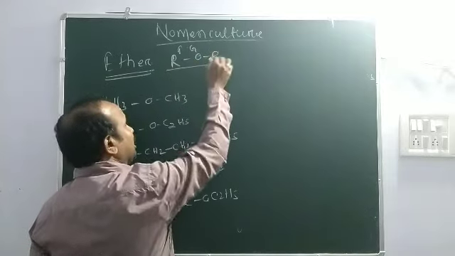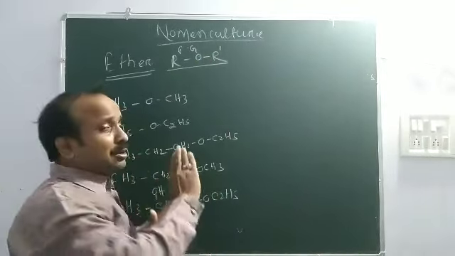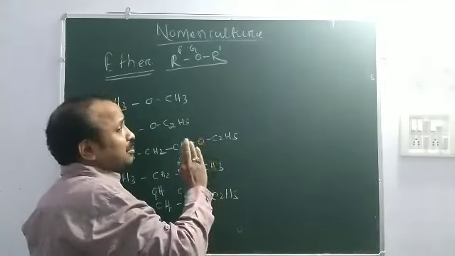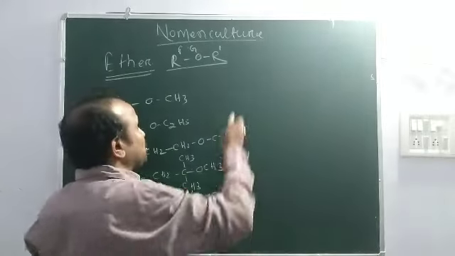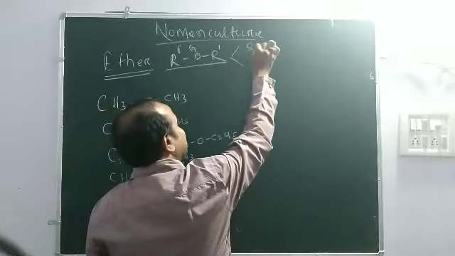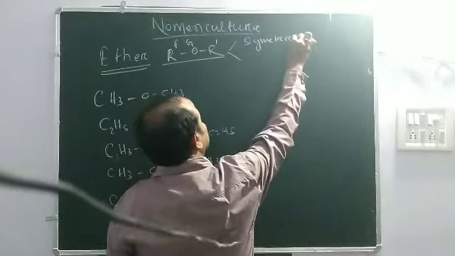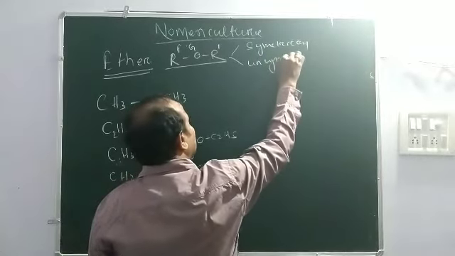ROR, or maybe R-O-R', because the two alkyl groups may not contain the same number of carbon. There are two types: one is symmetrical and the other is unsymmetrical.